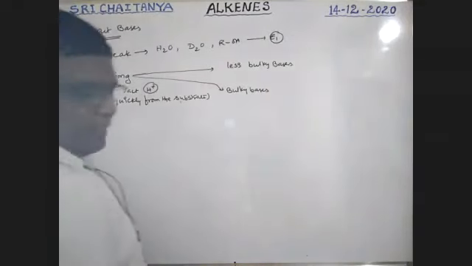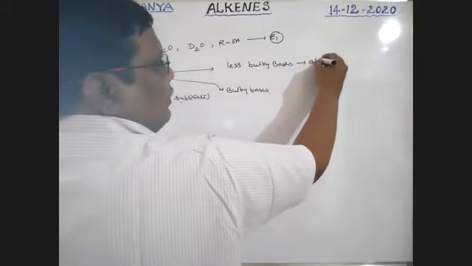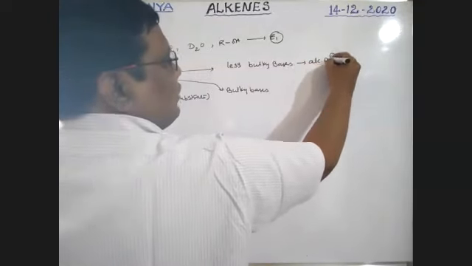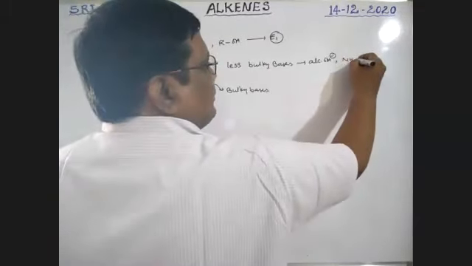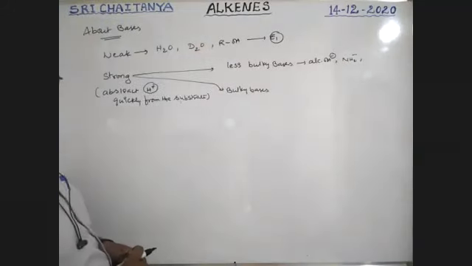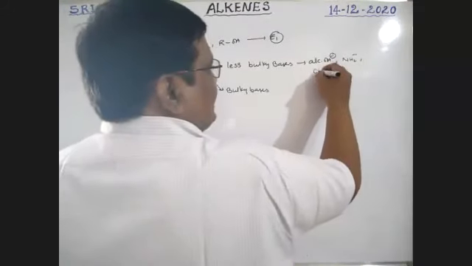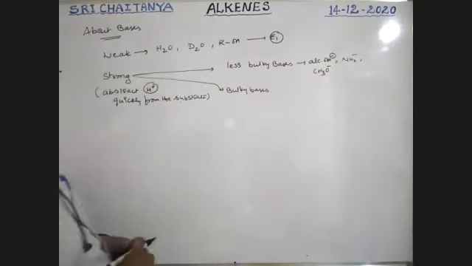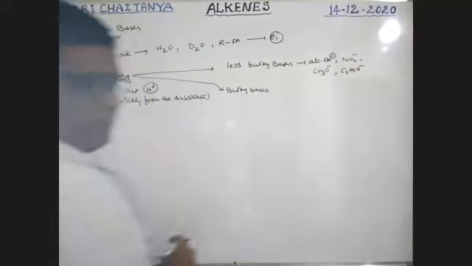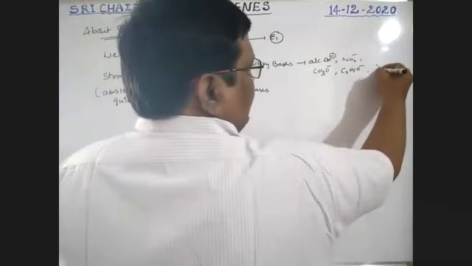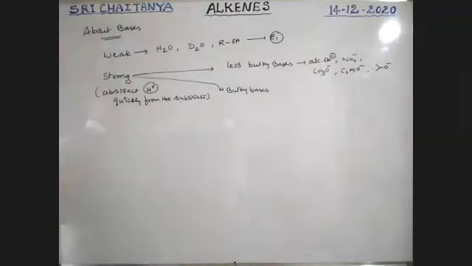Less bulky bases are OH minus, NH2 minus, CH3O minus, that is the methoxide ion. Next, ethoxide ion, C2H5O minus, and isopropoxide ion. Those are considered less bulky but strong bases, boys.